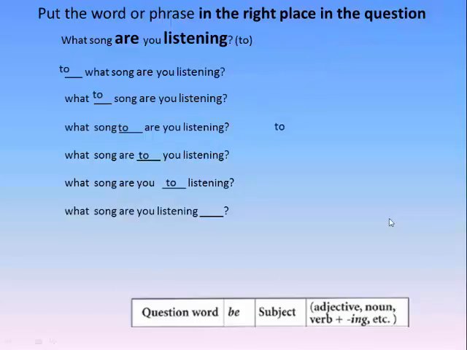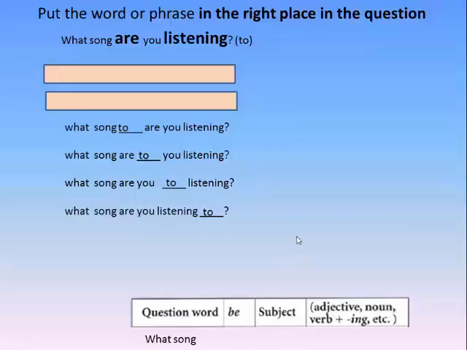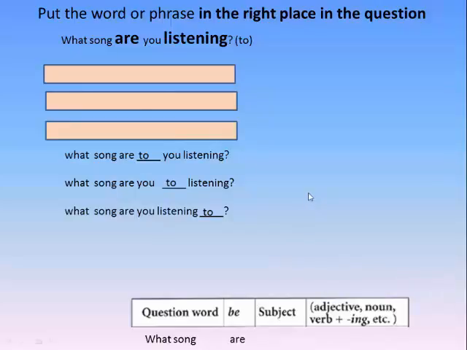Okay, we're ready. If I have a question word, I start with a question word. My question word is what song? So I have 2 options less. Then I need a form of the verb to be. To be. So my form is are.